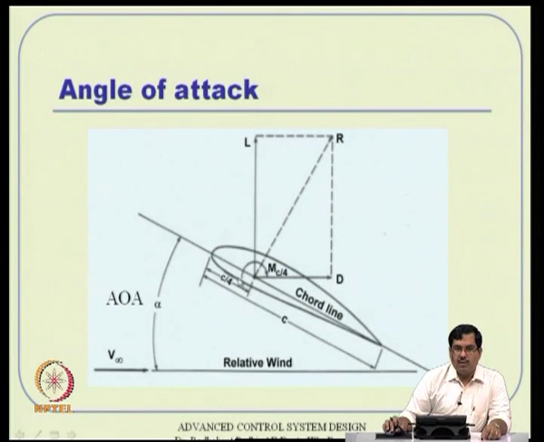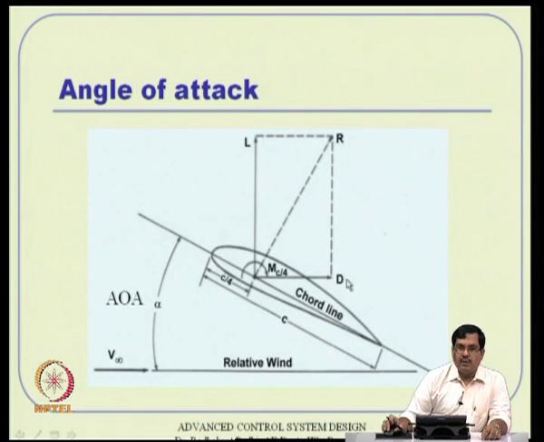And this one quarter of the chord line is something called the center of pressure. This is where, if you take incremental pressure or incremental force and sum it up, the moment becomes 0. That means the entire lift and drag gets generated out here. This is called the center of pressure basically.